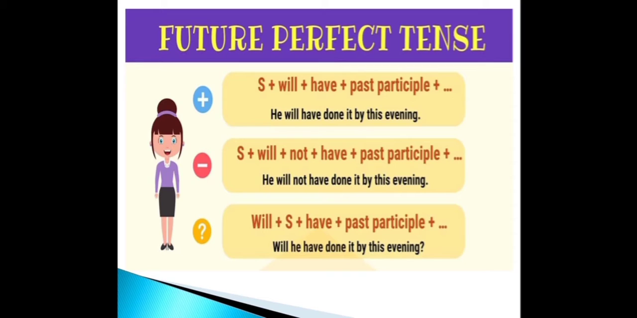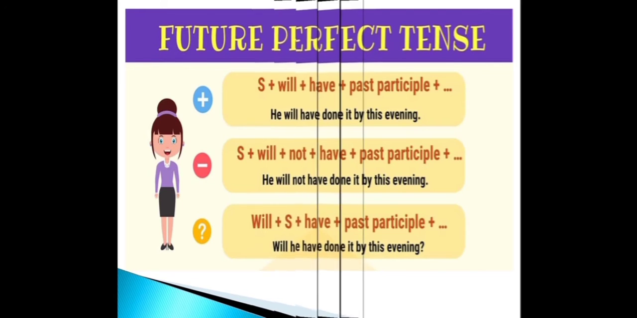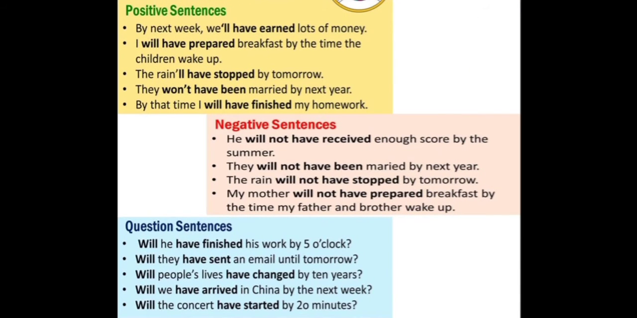If it is an interrogative sentence, will plus subject plus have plus past participle plus the object. Will he have done it by this evening? Now, let us look into some sentences to make it more clear.